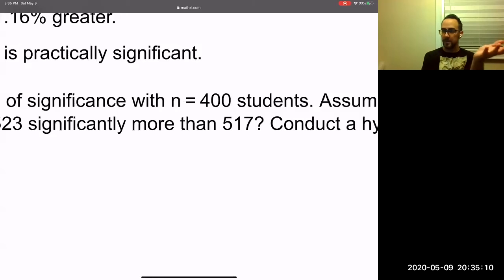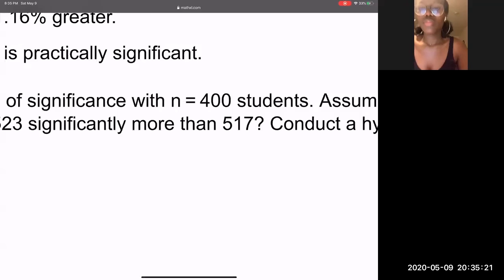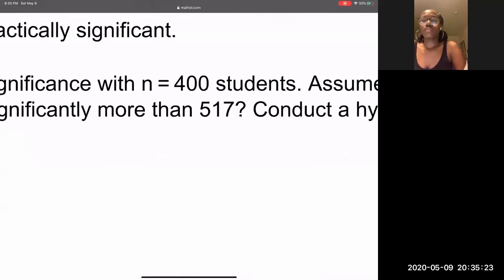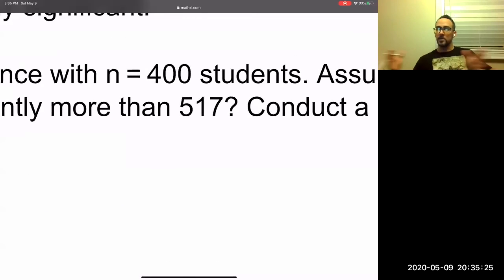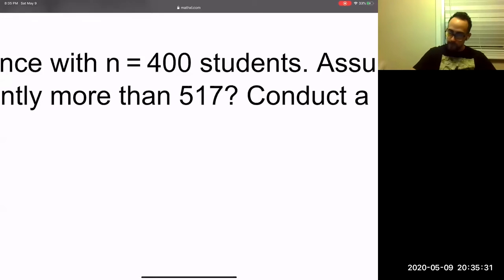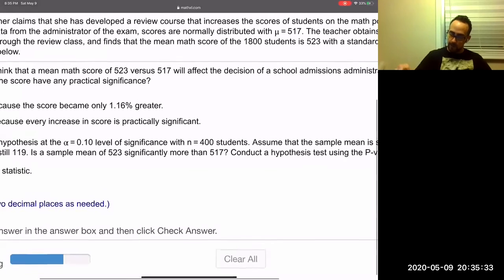Here, the sample size is smaller, so we have less information. So that causes the test statistic to get wider. The p-value is actually going to get bigger. The t distribution is going to get wider.